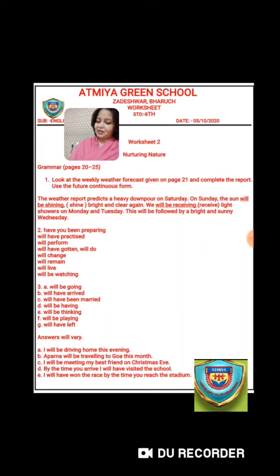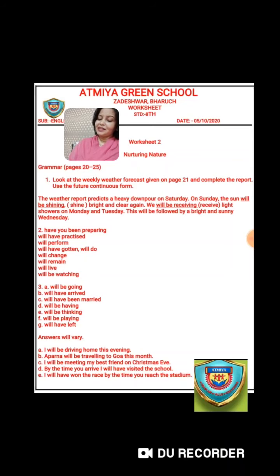Okay, there are two different structures which you need to remember in future continuous form. The first one is subject plus will or shall plus be plus verb with ing ending. Now the next structure of sentence, that is interrogative sentence with verb in future continuous form, will be written as will or shall plus subject plus be plus verb with ing ending.